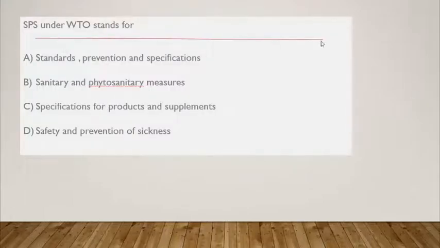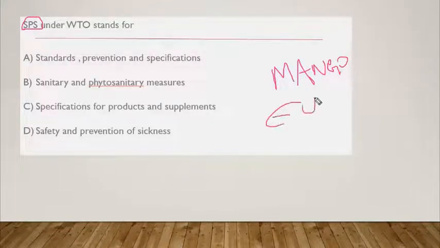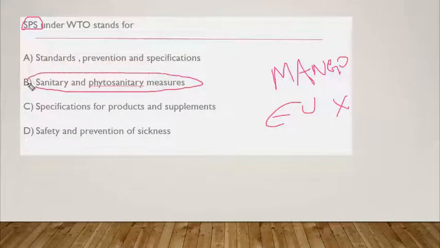SPS under WTO standards. This SPS is a huge headache for India because I have given this example in many of my classes with respect to mango, because the European Union had rejected Indian mangoes because of stricter rules with respect to agro imports. The answer is sanitary and phytosanitary measures.